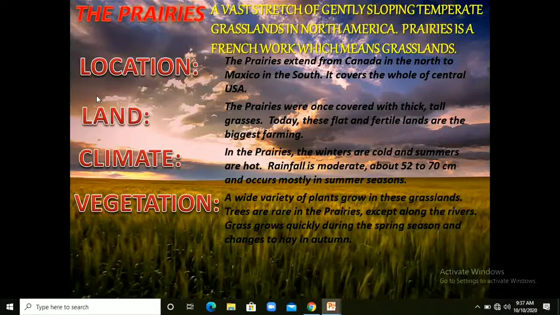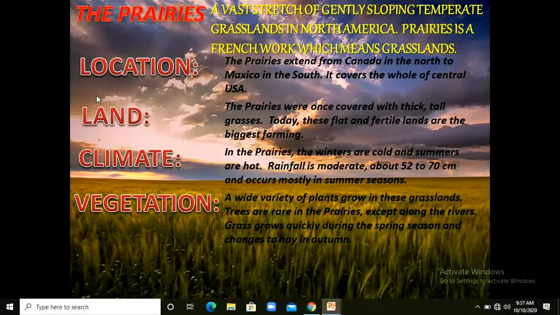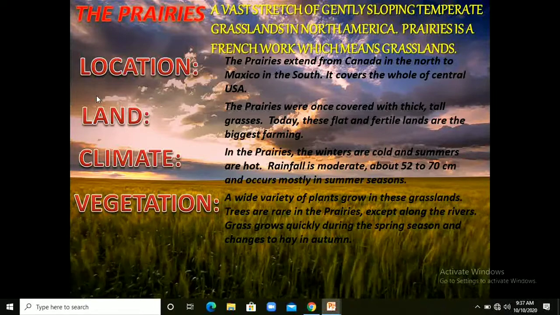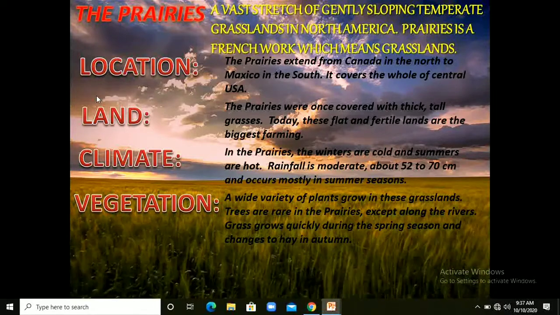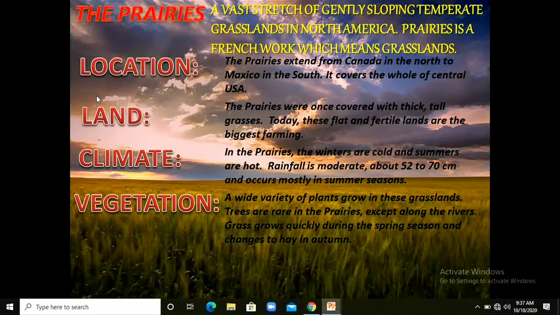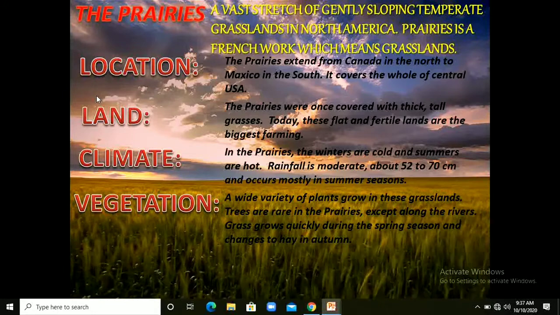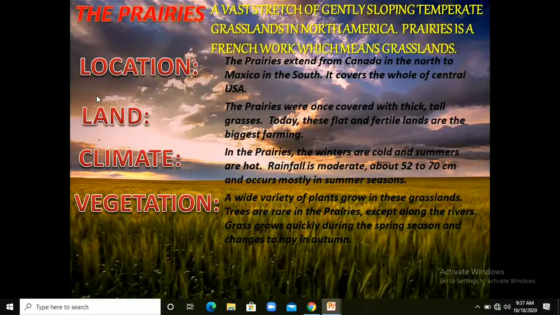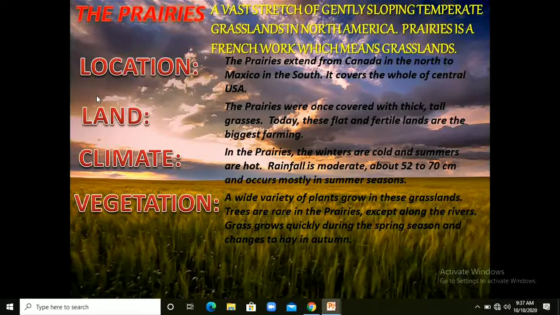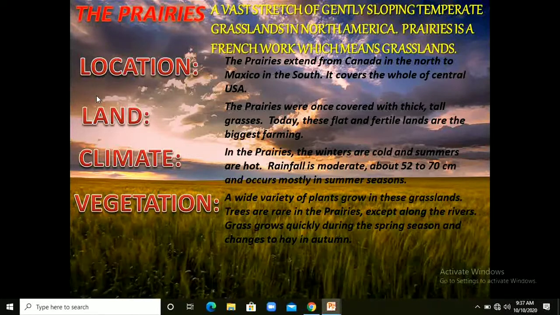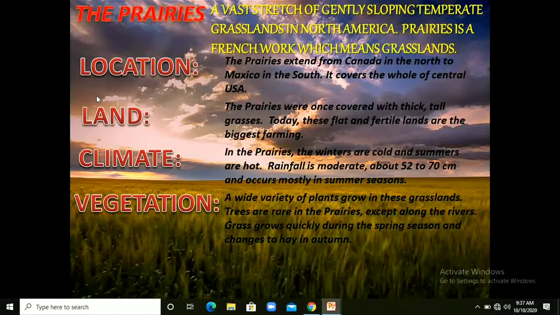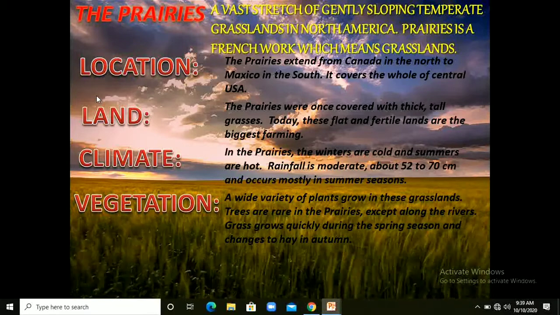And the vegetation that we find here: a variety of plants grow in these grasslands. Trees are very rare in prairies, except along the rivers. You can see the surroundings of rivers do have trees, right? But grass grows quickly during the spring season and changes to hay in autumn. Hay is, you can say, a feeding material for animals like cows.